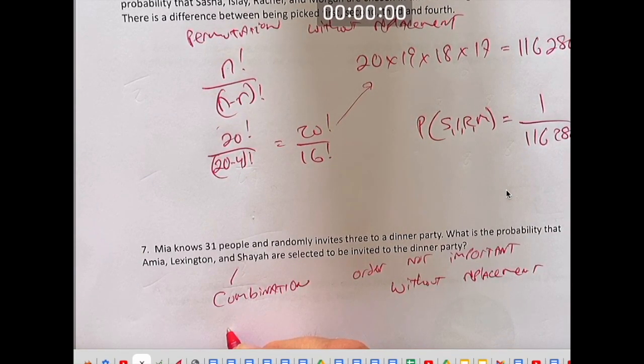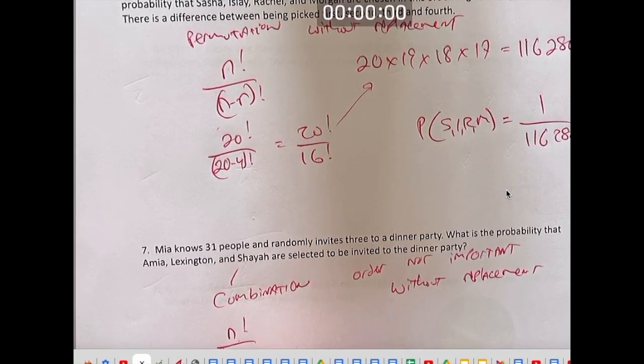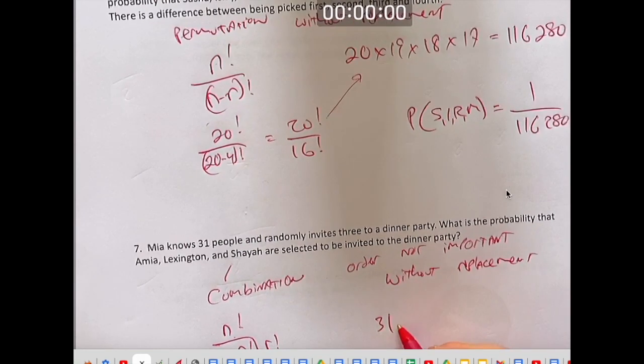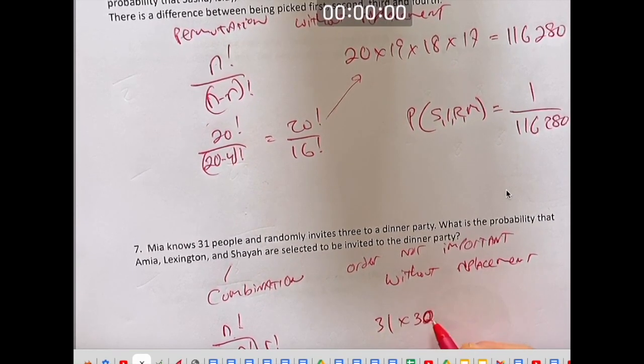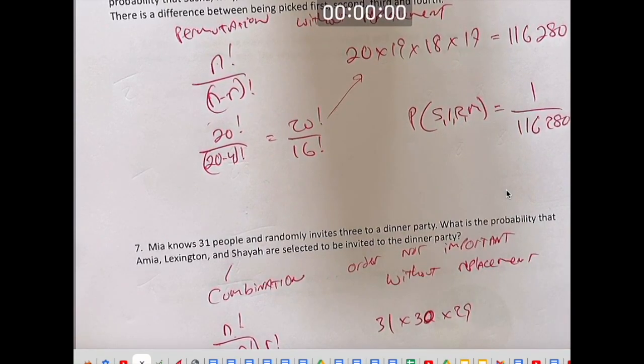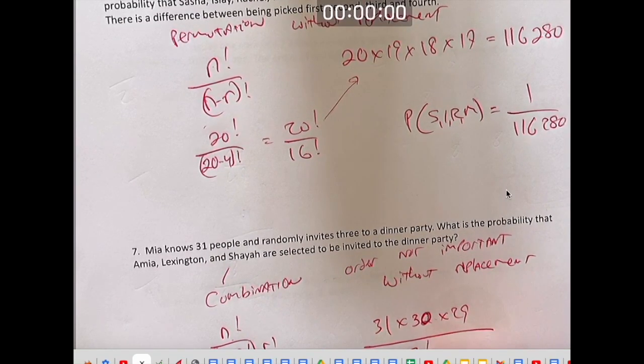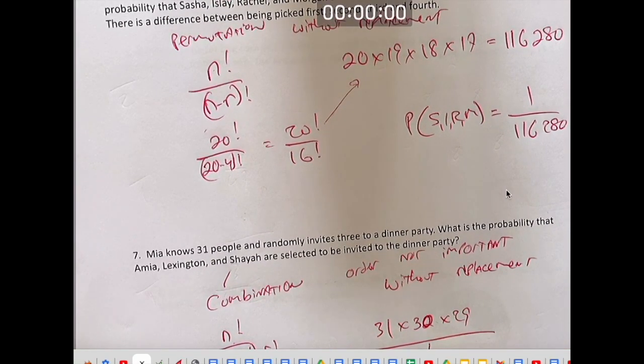The formula for this is n factorial over n minus r factorial, divided by r factorial. Or you can work it out logically. You could say there are 31 choices for the first person, times 30 choices, times 29 for the third. Because the order doesn't matter, we're going to divide that by 3 factorial. Right? Because there's 6 ways to order them. We want to turn that 6 into a 1. So we're dividing by 3 factorial.